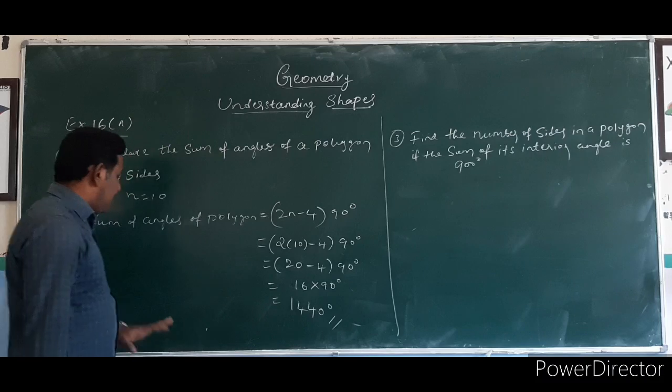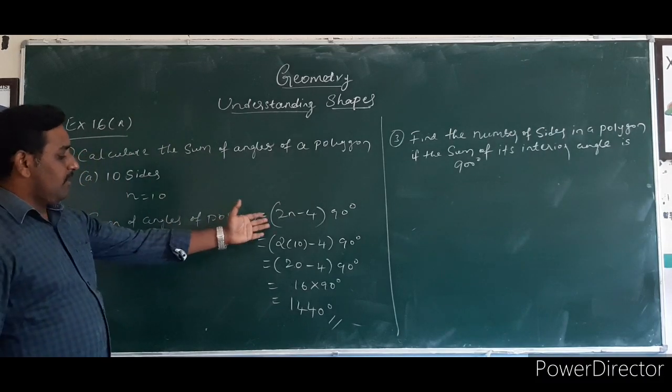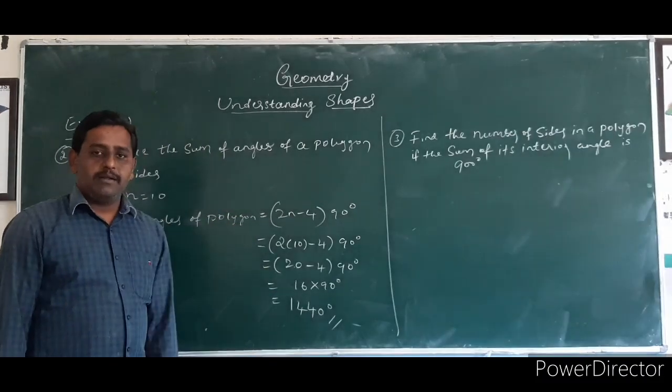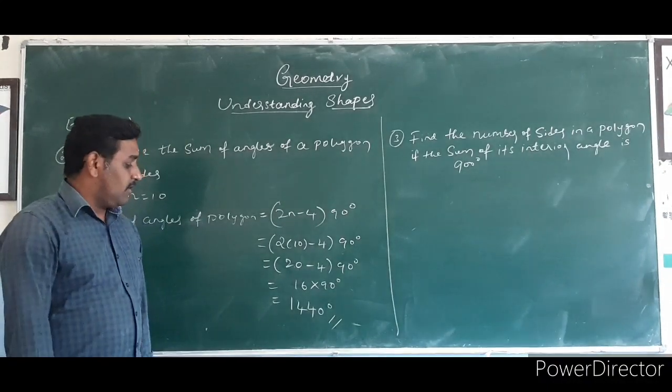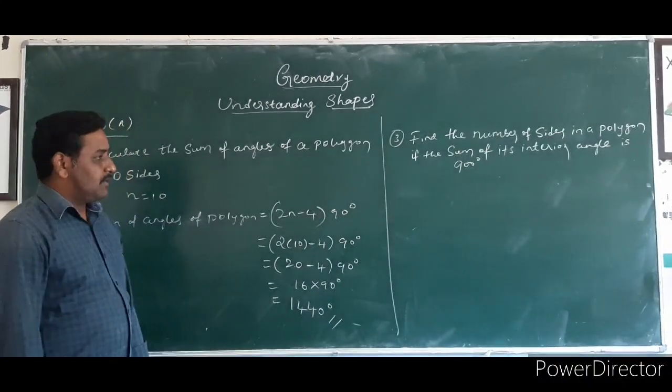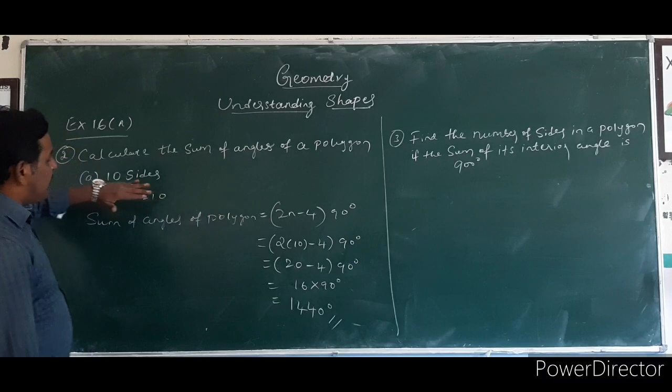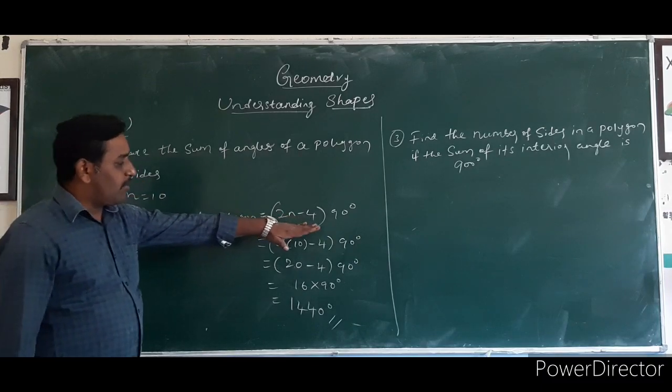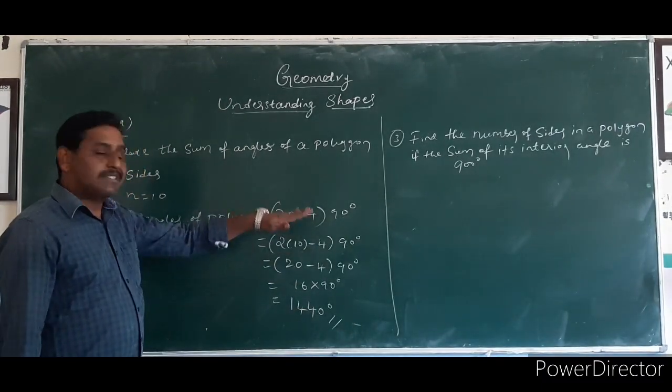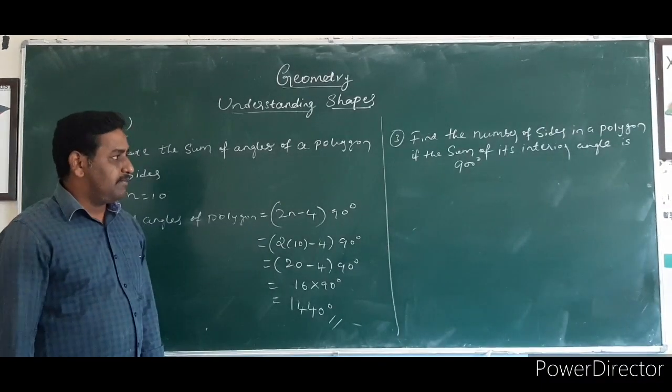The sum of the angles of the polygon is 1440 degrees. Like this, if the number of sides is given, using this formula you can easily find the sum of the angles of the polygon.